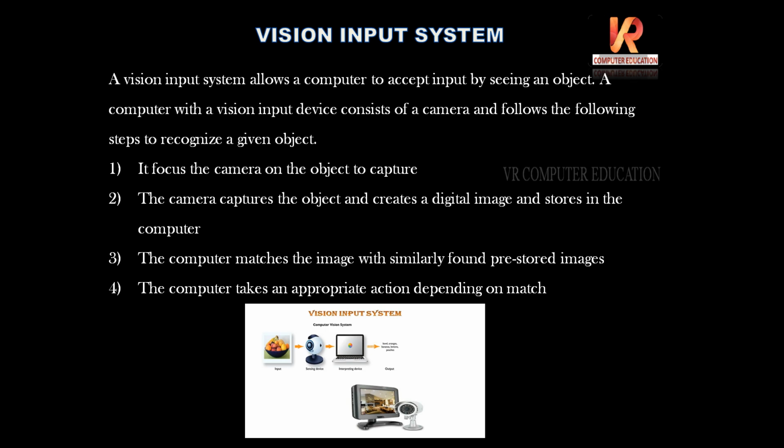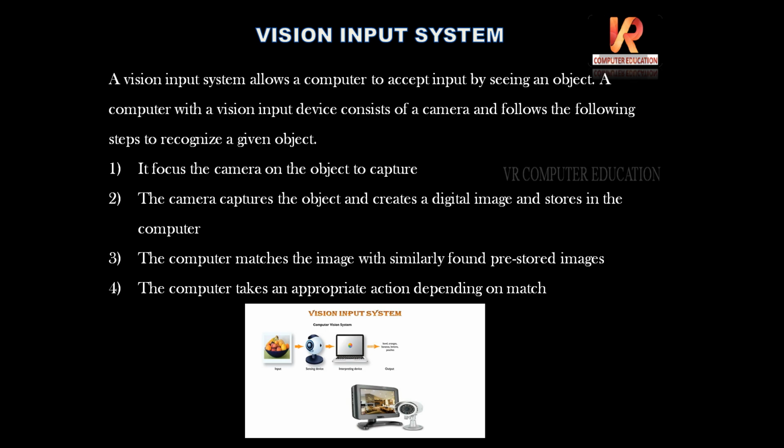A computer with a vision input device consists of a camera and follows these steps to recognize a given object. First, it focuses the camera on the object to capture. Next, the camera captures the object, creates a digital image and stores it in the computer. Next, the computer matches the image with similar pre-stored images. Next, the computer takes an appropriate action depending on the match.